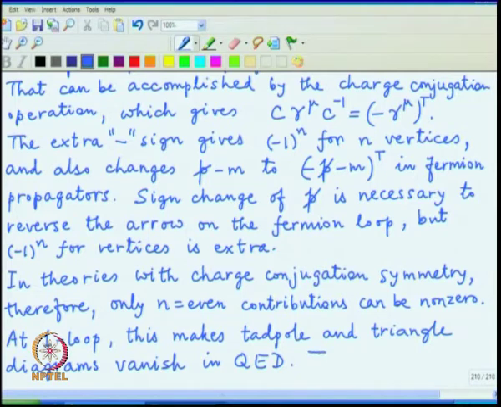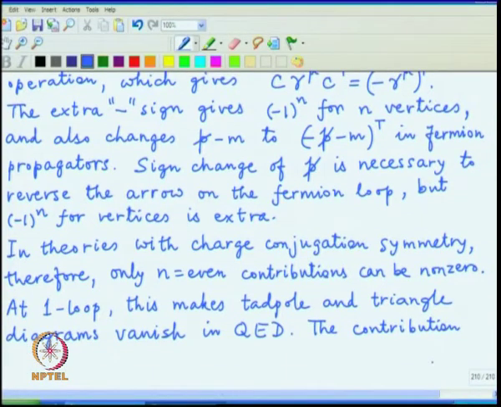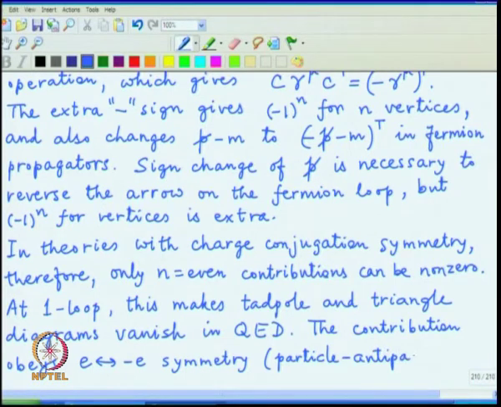So, this is one particular consequence, and one can also say that the contribution obeys the so called e to minus e symmetry, which in this particular case, because we are looking at particle and antiparticle arrows, we can call a particle antiparticle symmetry as well.